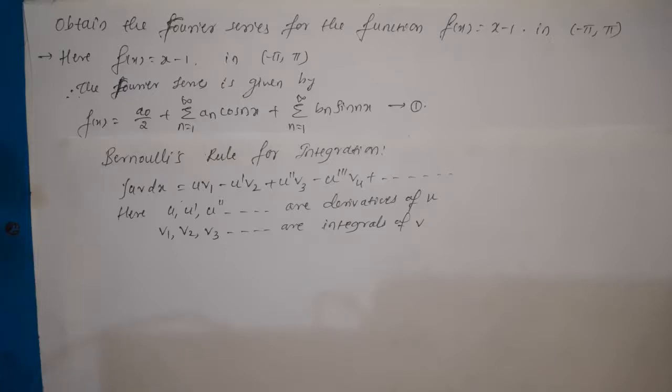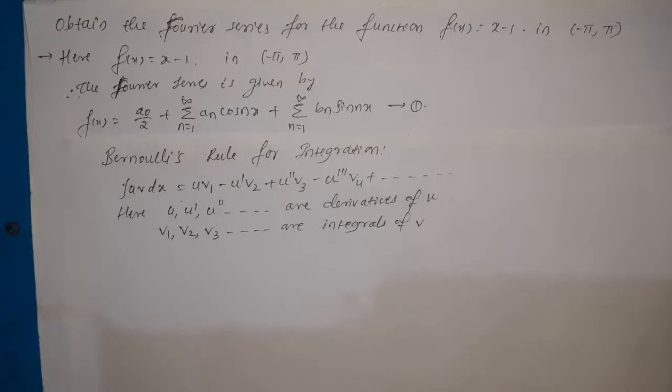But while choosing the first and second function, we need to choose the first function such that its differentiation is equal to 0 after some finite number of differentiations. That is the only rule to choose the first and second function. Our first function must be such that its derivative is equal to 0 after some finite number of differentiations. So that is the only rule.